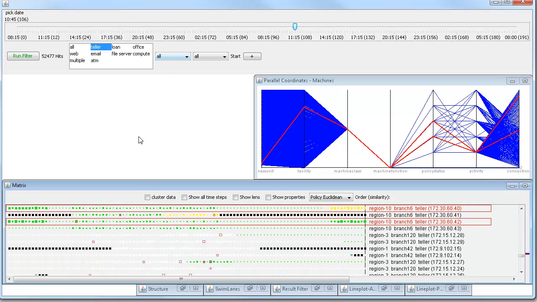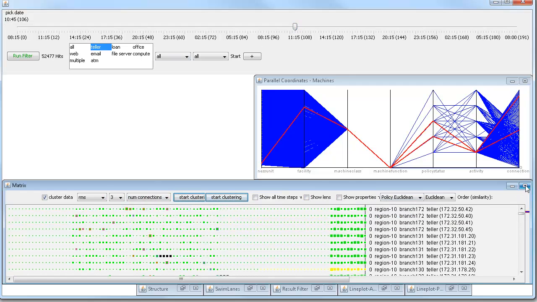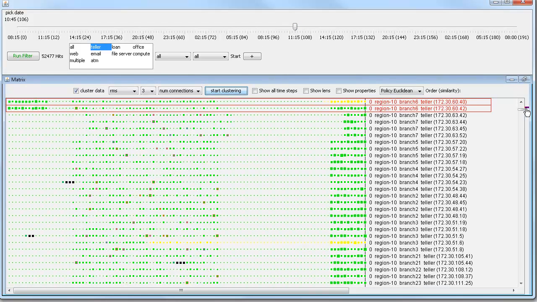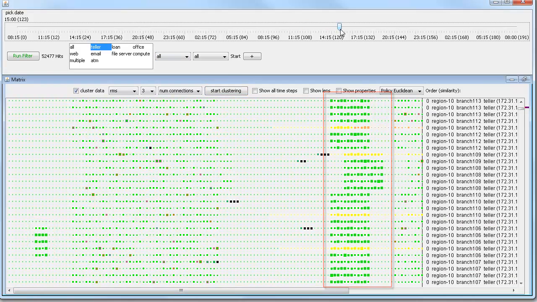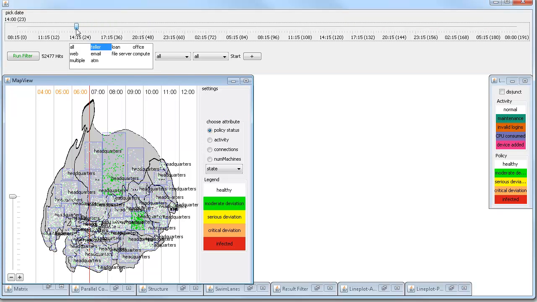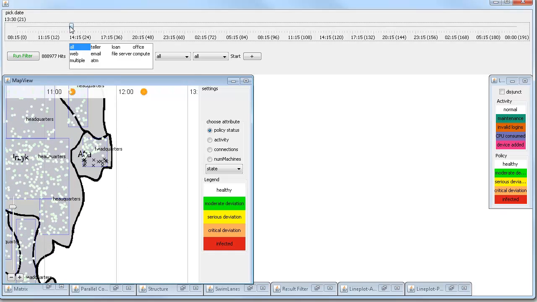By clustering similar connection behavior, an interesting pattern occurs. During the first night, only few teller machines have abnormal connection counts, while during the second night the same applies to most of them. To take a closer look at the time frame of question 1, we go back to the map view. Here it can be seen that there are facilities in the ATA region without a single active machine. Examining the local history shows a spreading disappearance of facilities.